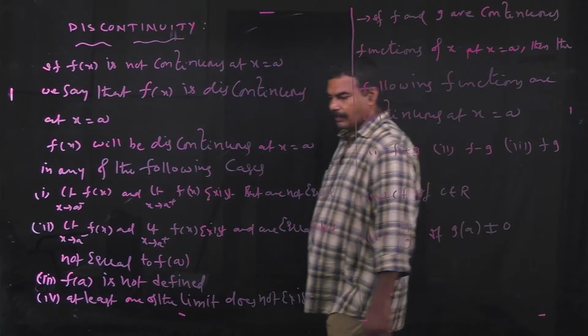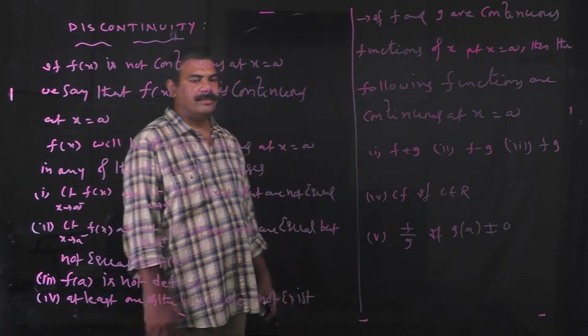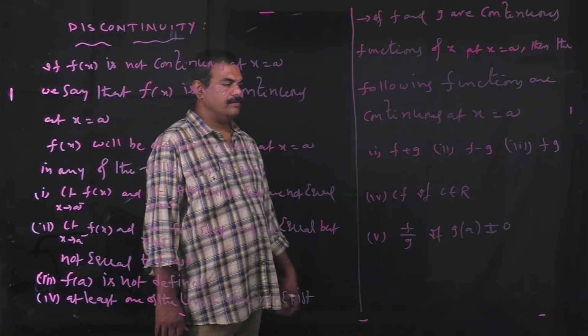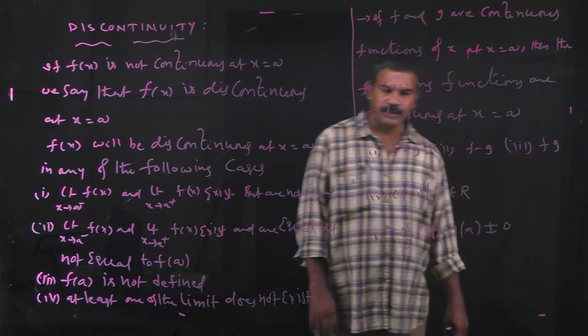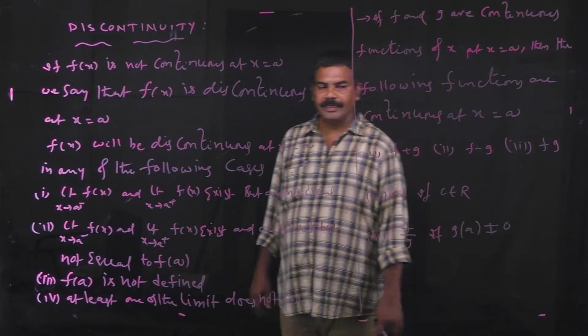So f plus g, f minus g, fg, c times f and the fraction f by g are also continuous at x equal to a.